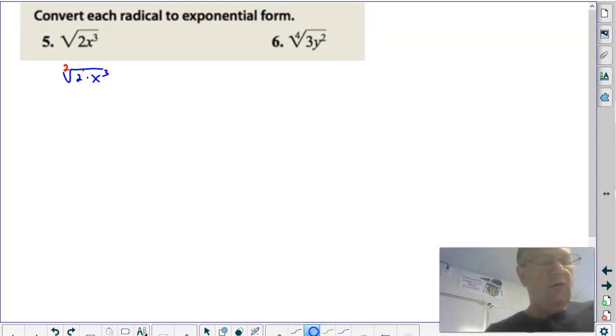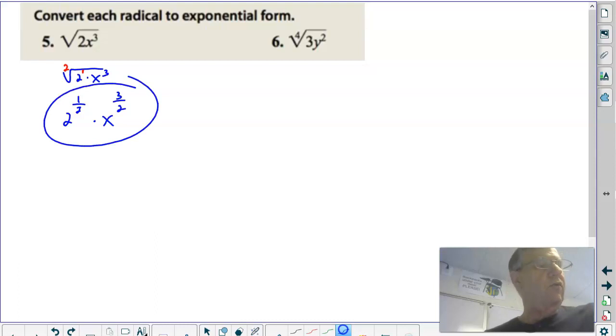In addition, the 1 has a 1 exponent that's not shown. So I get 2 to its exponent over the index, so 2 to the 1/2, times x to its exponent over the index, x to the 3/2. Now they're not looking for you to simplify, so that would be our final answer on that. 2 to the 1/2, x to the 3/2.